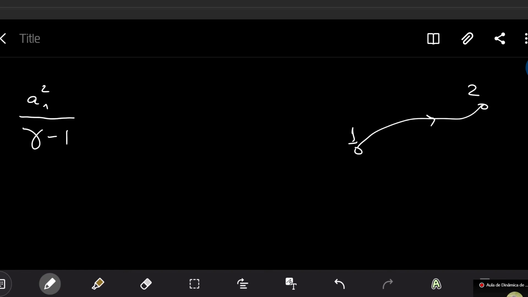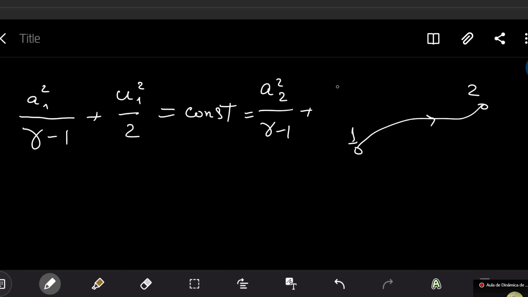This is an analytical formula also obtained from the energy equation, as you can see from the book, plus velocity squared, u1 squared divided by 2, would be equal to a constant value, and would be equal to any other point we may find: a2 squared divided by gamma minus 1 plus velocity 2 squared divided by 2. This equation can be written for any two arbitrary points in space when the flow is isentropic.